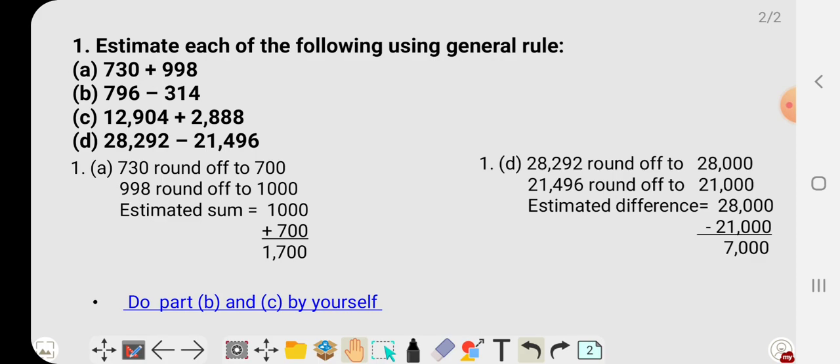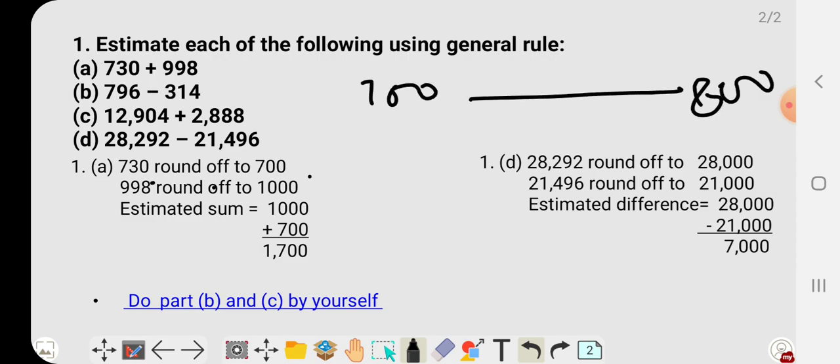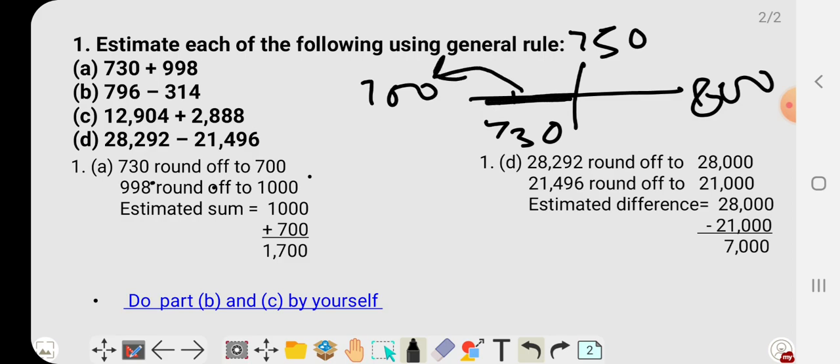So see here, what is it? 730 plus 998. So 730 rounds off to 700, because 730 lies between 700 and 800, but we know the midpoint of 700 and 800 is 750. It is less than 750, so it will be estimated as 700. Similarly 998 is nearer to 1000, so it will be estimated as 1000. So 1000 plus 700 is equal to 1700.